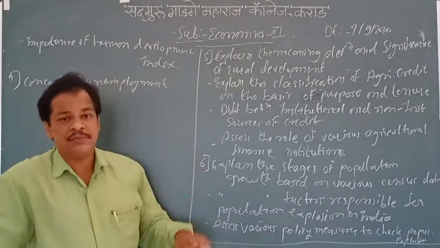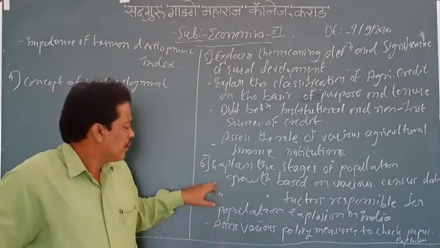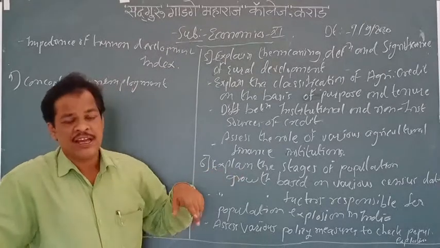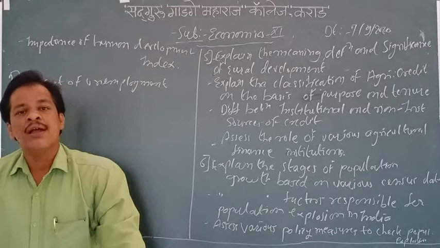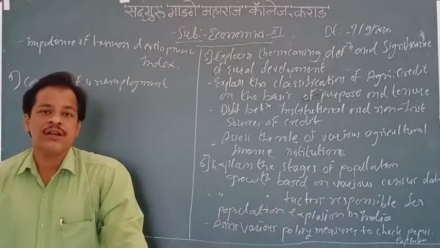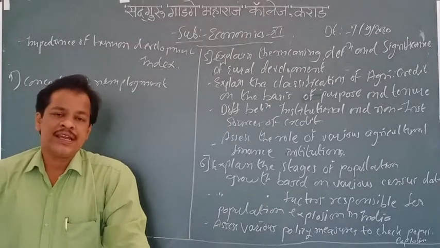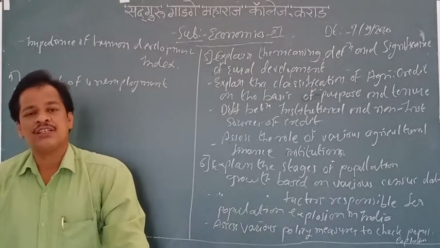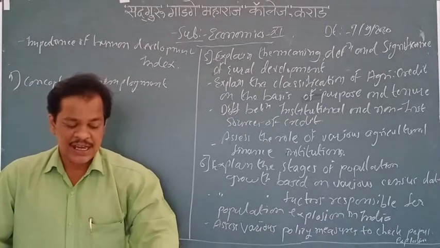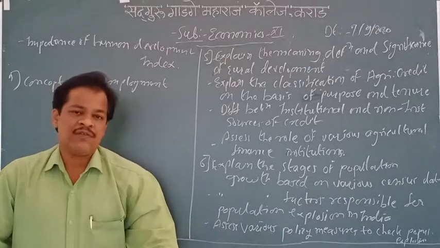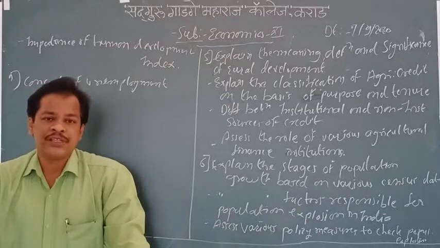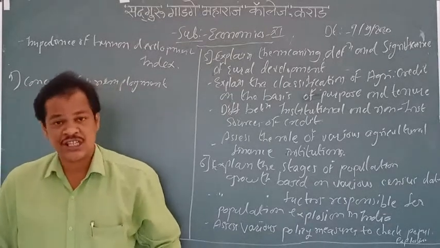Now what are we going to learn in chapter number 6? This chapter is going to explain the stages of population. In my last lecture, I mentioned that unemployment, poverty and population are the main problems of our economy. You know that India is the second largest country in the world in population after China. But there are some differences. China has almost 7% of the world's land, and in India we have only 2.5% of the land. So on this 2.5% land, we are going to handle the world's second largest population.